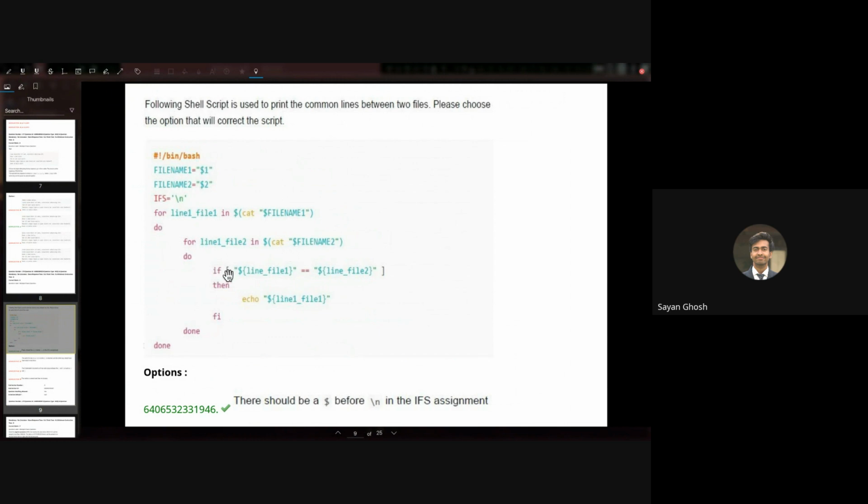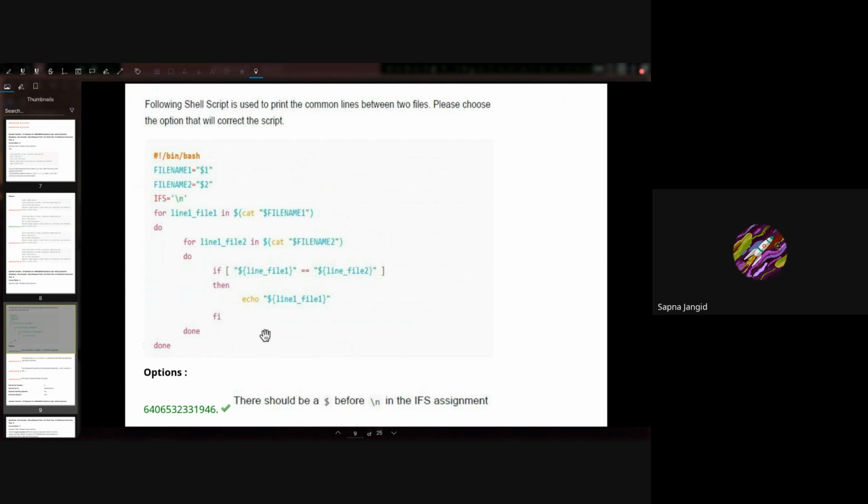Then we are checking if the line of file 1 is same as the line of file 2, then we are printing that line. So line 1, file 1 is printed if the lines are equal. Otherwise, nothing is printed. So then this nested loop will go over all the lines of file 1 and file 2. So all the combinations.